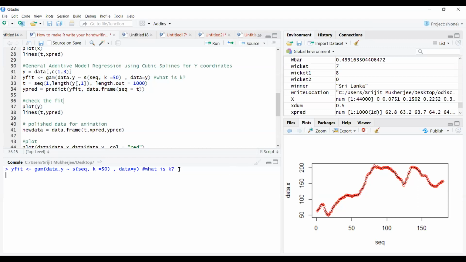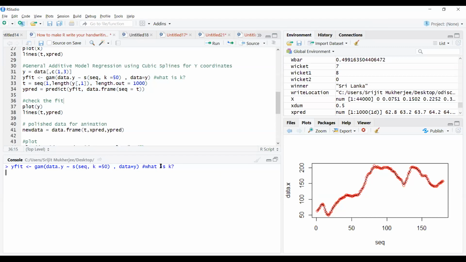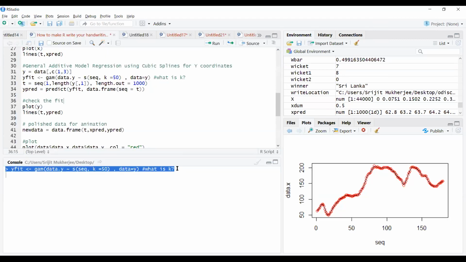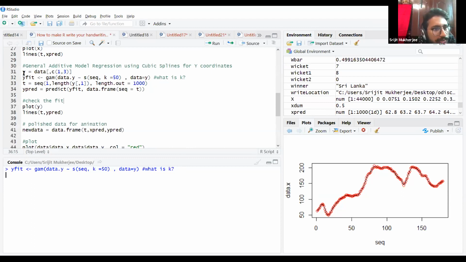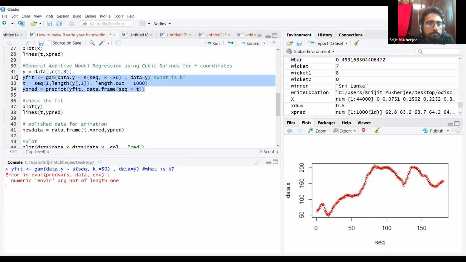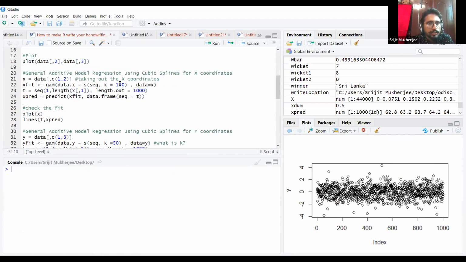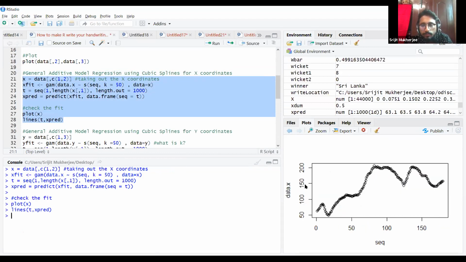What is happening over here? Did it crash or something? I don't know. Oops, what is happening? Oh, Y came out here. Okay, let's try to do it with 50 over here. Yeah, 50 is also giving a good result.